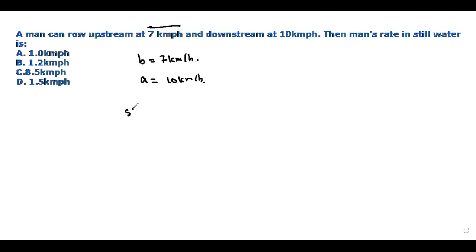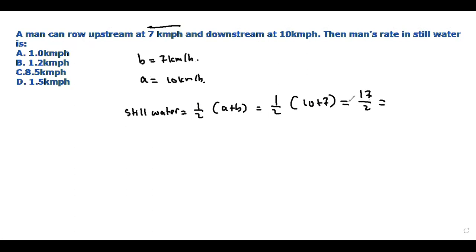In still water, we know the formula is half of (A plus B), which is half of 10 plus 7. 10 plus 7 is 17, divided by 2 gives us the answer. 17 divided by 2 is 8.5, so 8.5 kilometers per hour. All right, a very simple question, right?